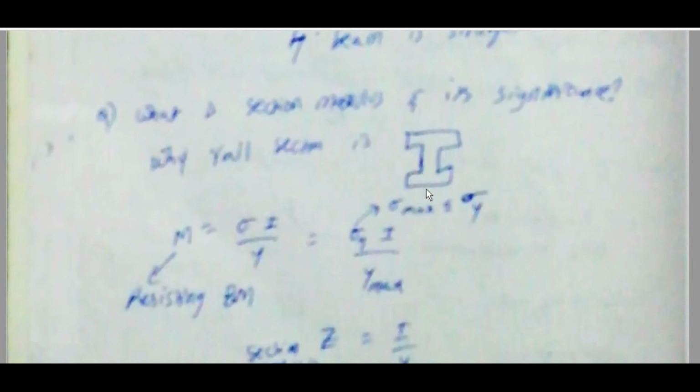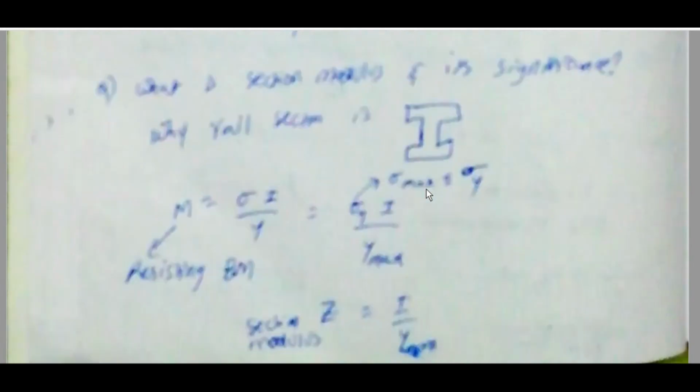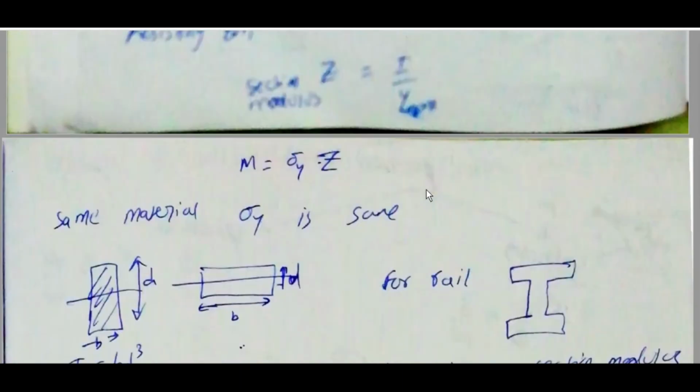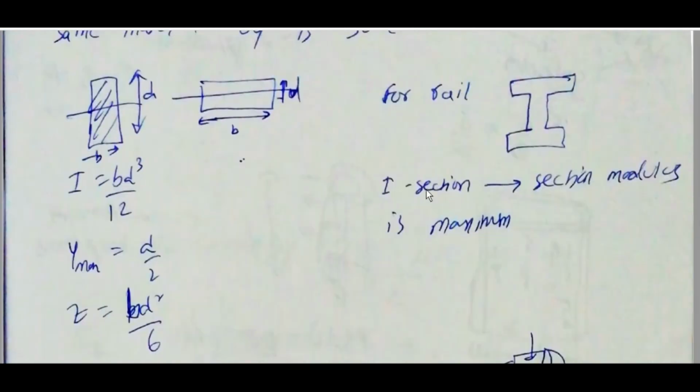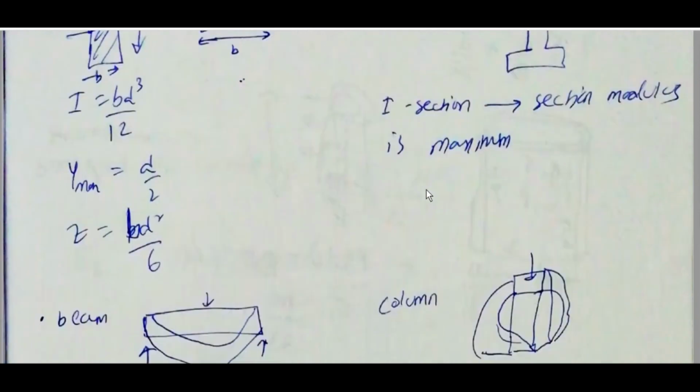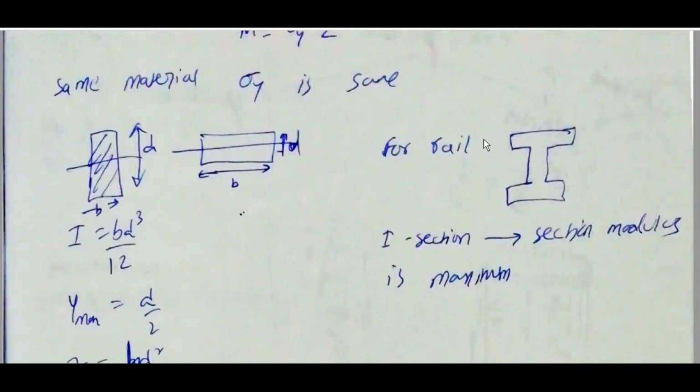What is section modulus and its significance? Why is the rail section an I? M, the resisting bending moment, is equal to sigma I by y, is equal to sigma I by y max. Sigma max is less than or equal to sigma Y. So section modulus Z is equal to I by y max. M is equal to sigma Y Z. Same material, sigma Y is the same. So if Z is more, it is strong.